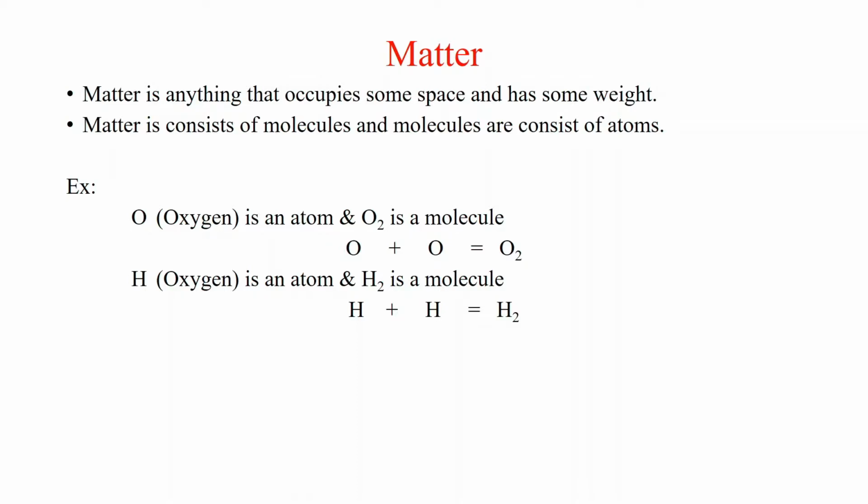The basic constituent of matter is an atom. More atoms make a molecule, and finally the molecules make matter. So matter consists of molecules and the molecules consist of atoms. To take an example here, O is an atom, two oxygen atoms make an oxygen molecule, same as hydrogen, two hydrogen atoms make a hydrogen molecule.